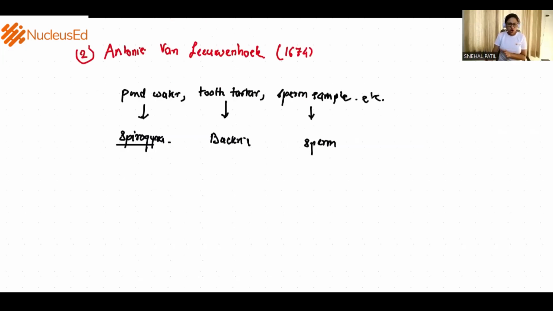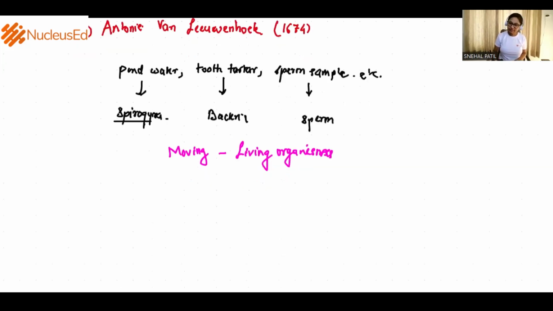While observing all these samples, he understood that they are moving. And why are they moving? They are moving because they are living organisms, right? So the first cell which was a living cell was observed by Anton Van Leeuwenhoek. The living cell was observed or discovered by Anton Van Leeuwenhoek. This is a very important point. You might be asked in the exam, who discovered the dead cell and who discovered the living cell.